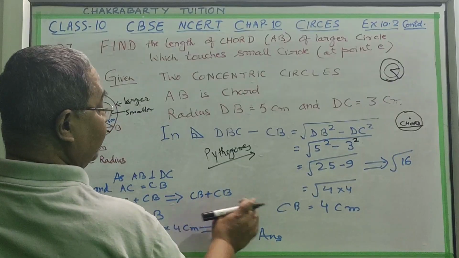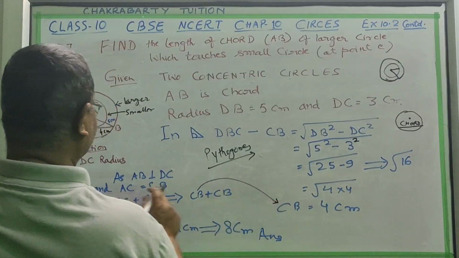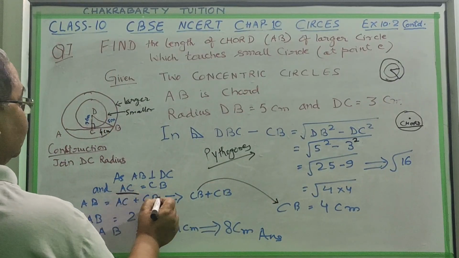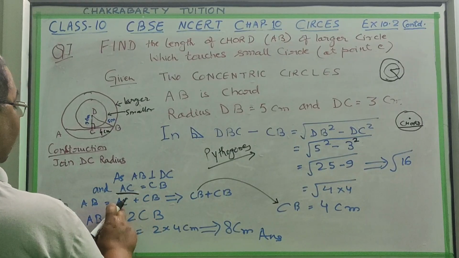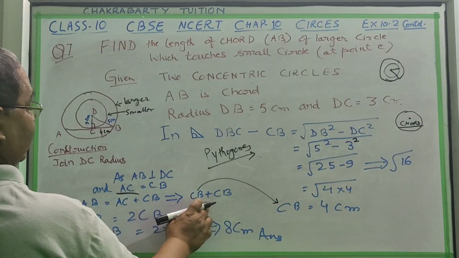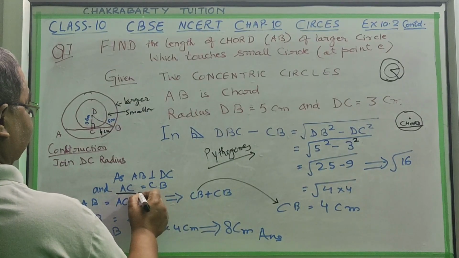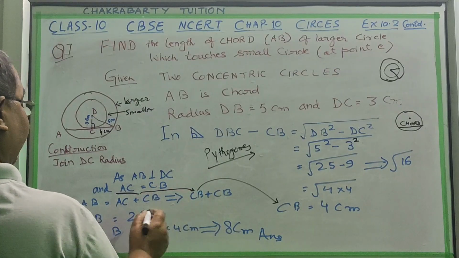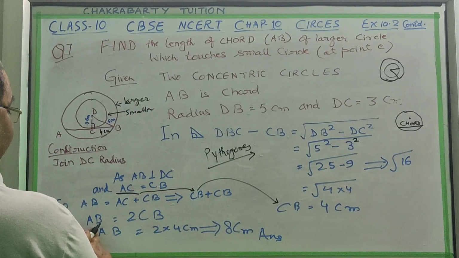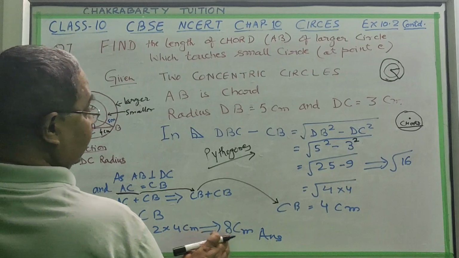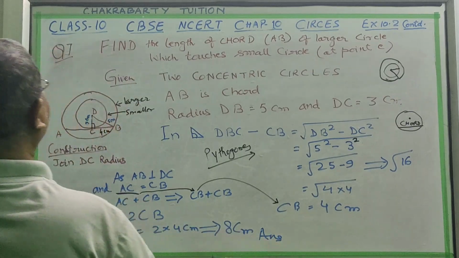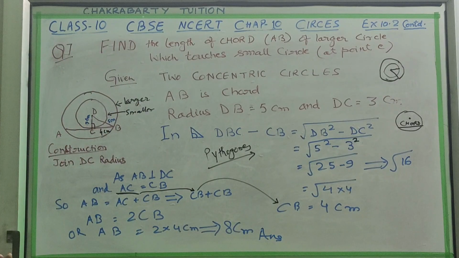Why have we made it CB? Because we have proved AC equals CB here. That's why we have changed AC to CB. Okay. So AB equal to 2CB, so AB equal to 2 into 4 centimeter equal to 8 centimeter. That is your answer. Now question 7 is over.